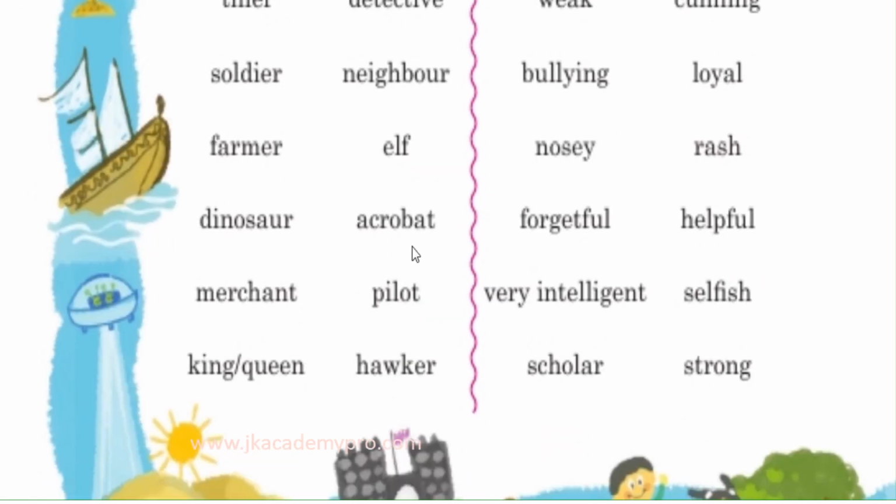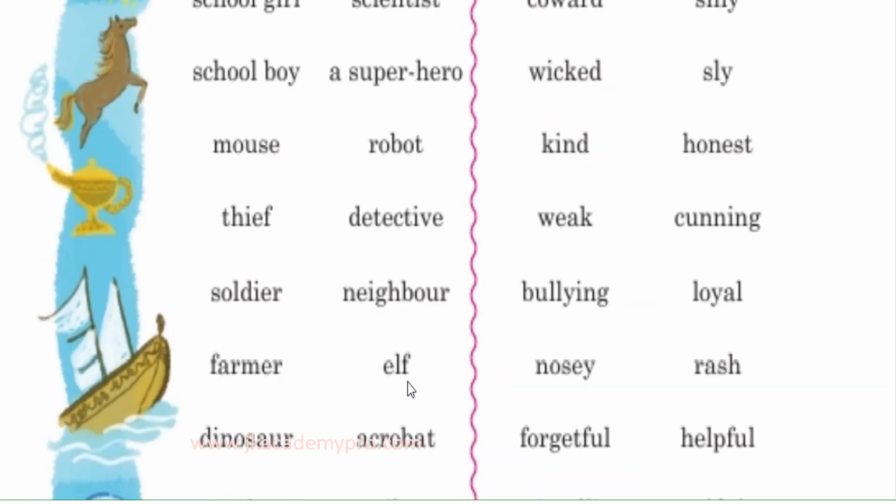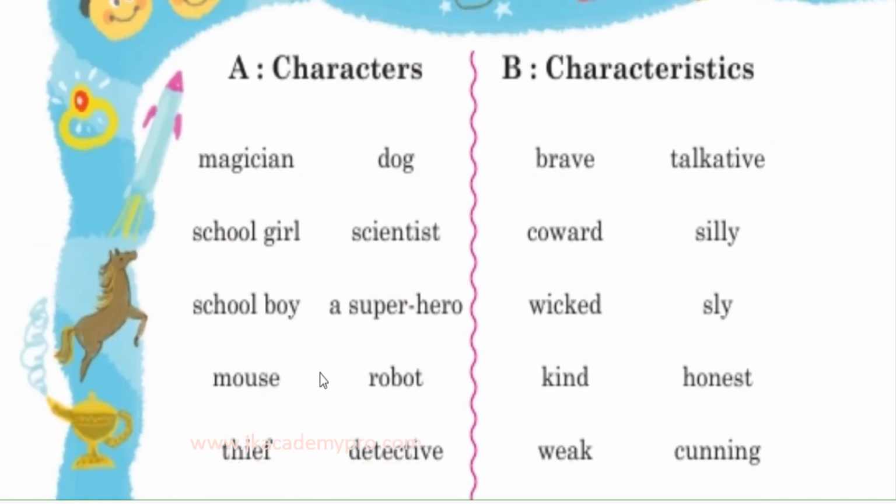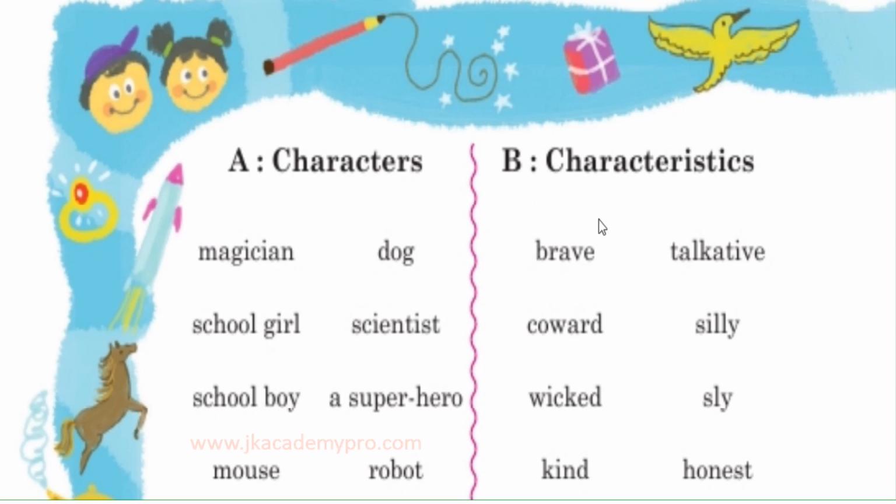Who is an acrobat? An acrobat is a person who does all the acts in a circus, isn't it? If you have visited the circus, there are jugglers, or people who do various acts of jumping and doing those acrobatic acts. So those are called the acrobat. Then we have even the soldier, a farmer, a dinosaur. Okay, we have a merchant and a pilot. You can have a king or a queen or a hawker. Who is a hawker? A person who sells things on the streets is called a hawker. So all these are the various characters that are listed in column A, and you have to pick up five such characters. Now we go to the characteristics.